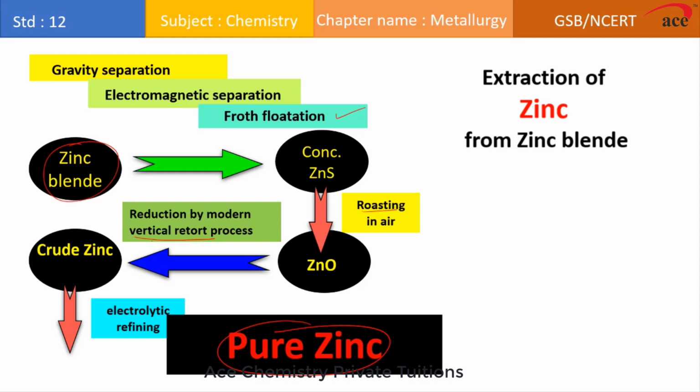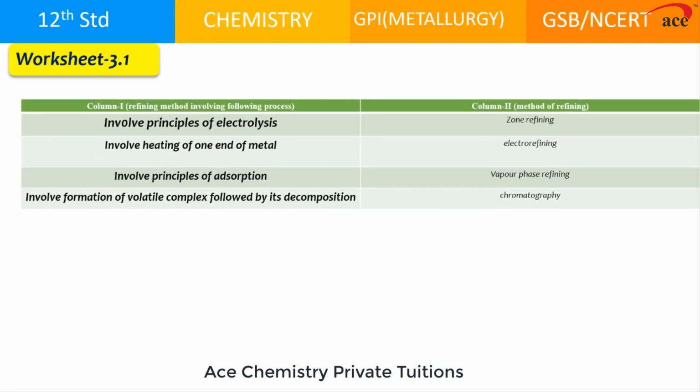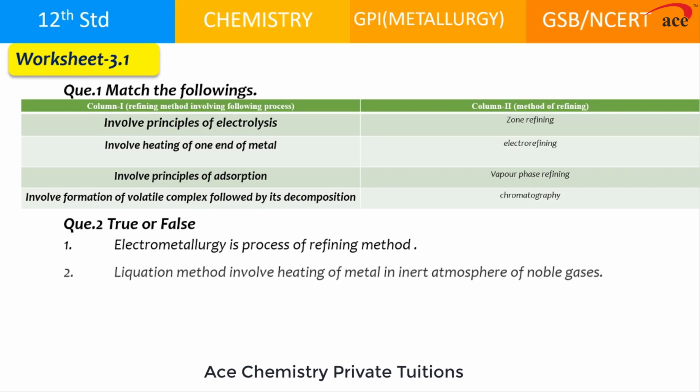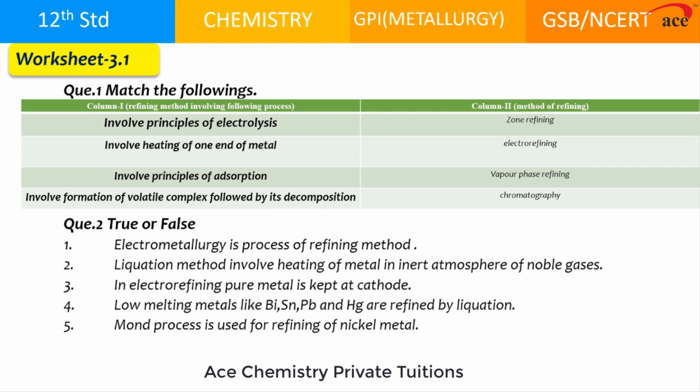So this is how we get pure zinc from zinc blende, and these are the various processes involved in the metallurgy of zinc. On the basis of the above discussion, we all have to solve this worksheet which I am giving you. It's worksheet 3.1, which consists of match the following type questions and also true and false. All of you try to solve it. Take 2 to 3 minutes and try to solve it, and after that I will tell you the exact answers.